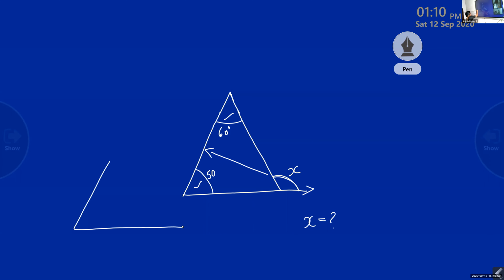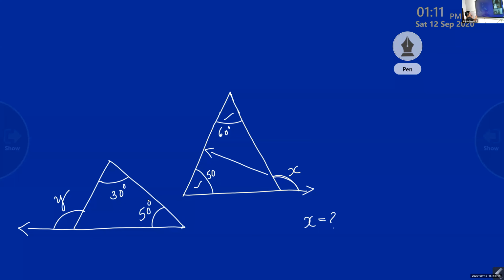Just suppose this is the triangle which I'm drawing, and this is an exterior angle I'm taking outside, Y. And if this angle is given 30 degrees, and here it is given, suppose, 50 degrees.